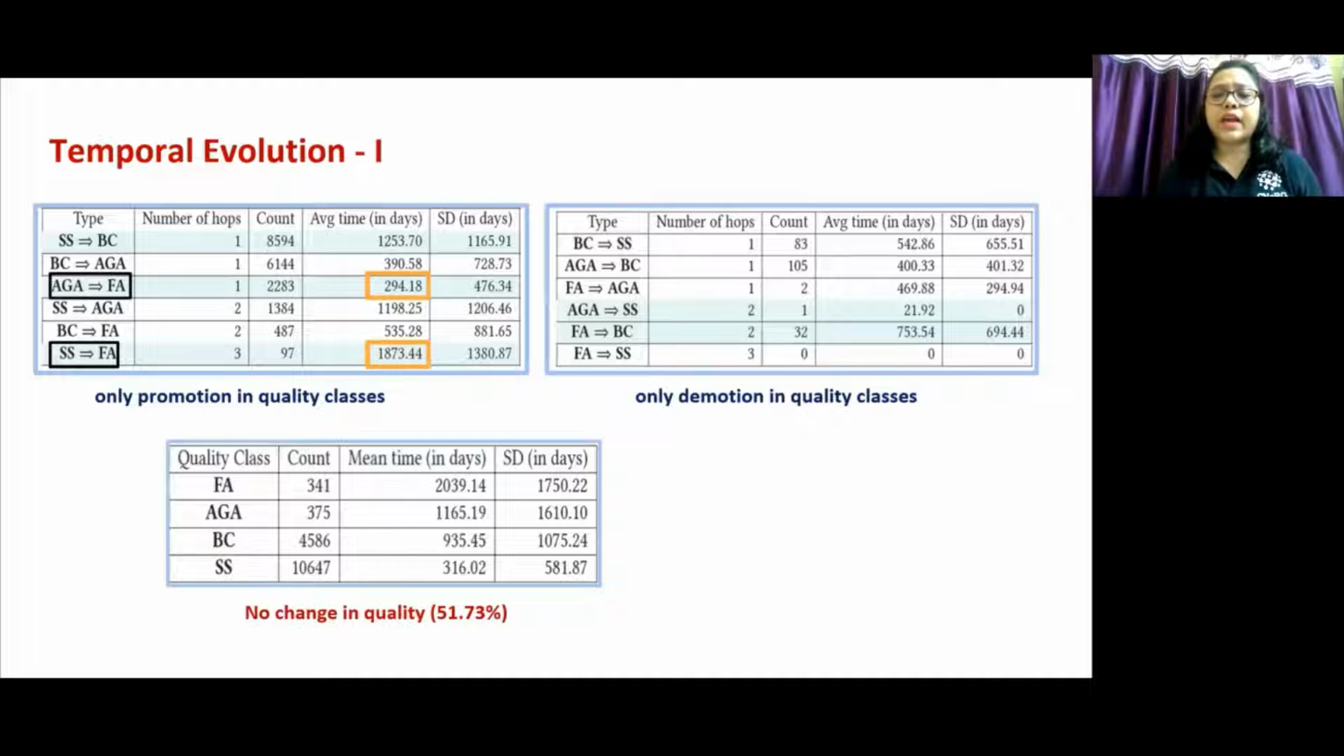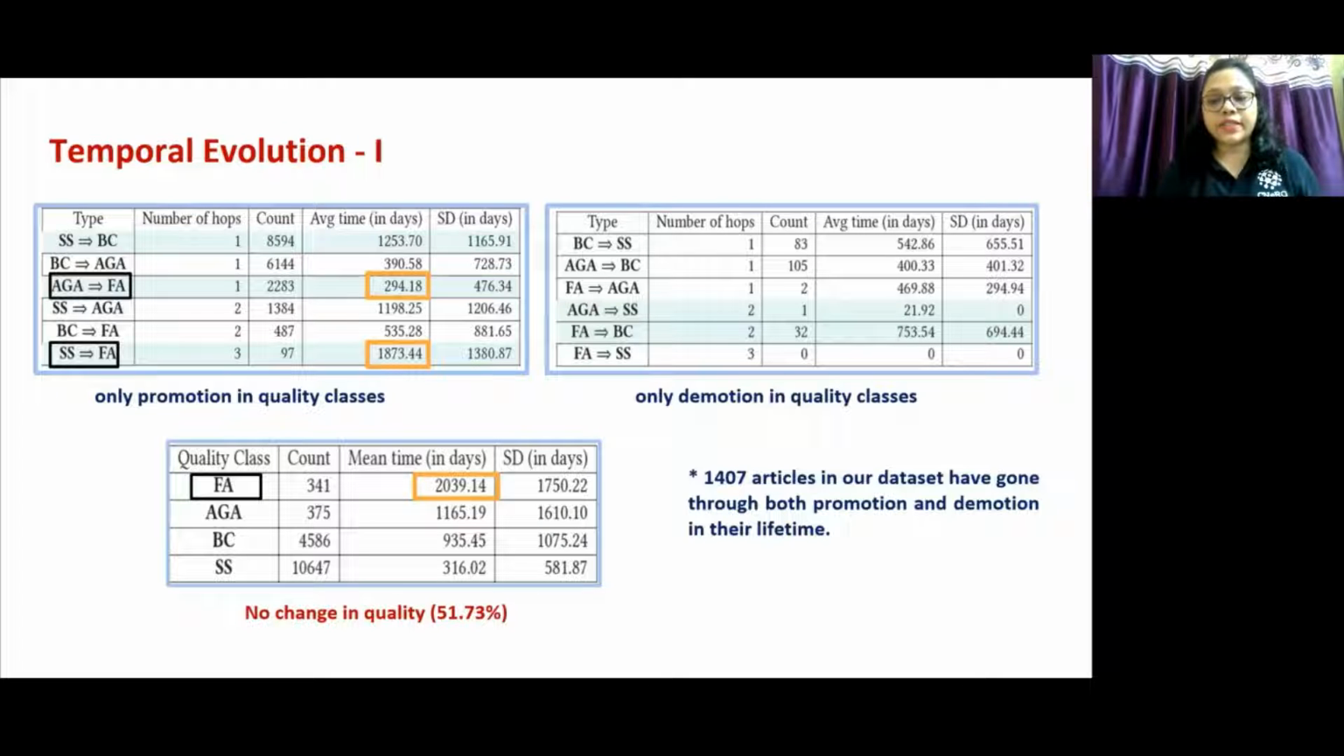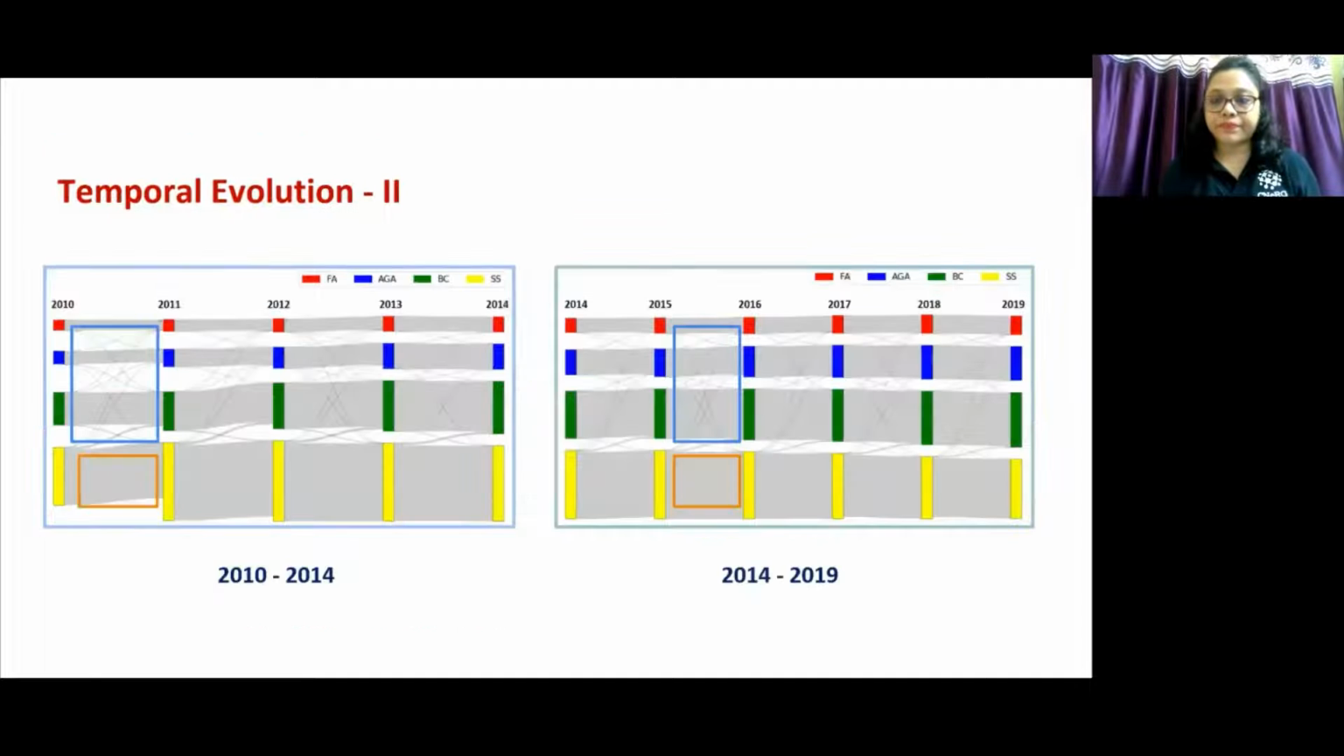Surprisingly, we observed that around 51.72% of articles in our sample dataset have gone through quality evolution only once in their lifetime. For example, FA pages took the highest time gap to be evaluated for the first time since their creation. This proves that the majority of these articles are overlooked by the present manual assessment scheme, which is not a healthy sign for this platform. Also, 1407 articles in our dataset have gone through both promotion and demotion in their lifetime.